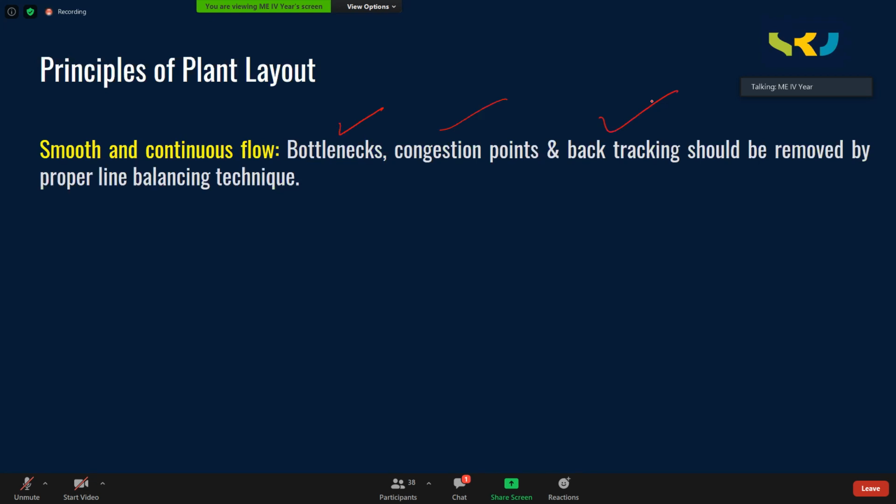Backtracking means suppose a worker is moving back and forth, or the raw material is moving back and forth. It is moving forward and coming back again to another machine, moving forward again, coming back to the other machine. That actually wastes the time of the material, so that should be avoided. For that we will use a proper line balancing technique. In the automation subject, we discussed the largest candidate rule, ranked positional weight or cluster algorithm, and the Kilbridge-Wester method. There are different techniques to properly balance a production line.